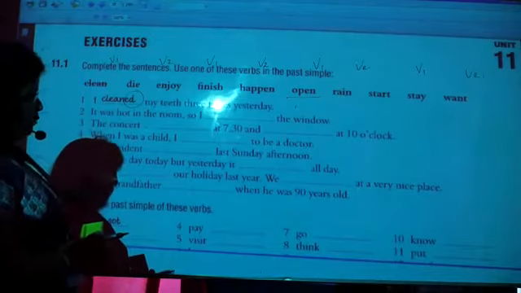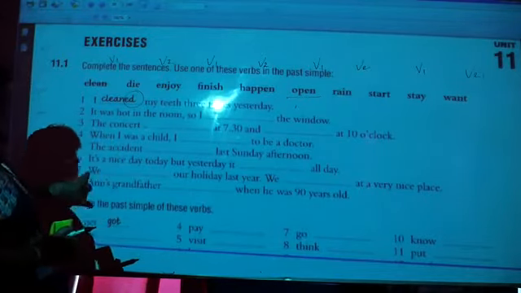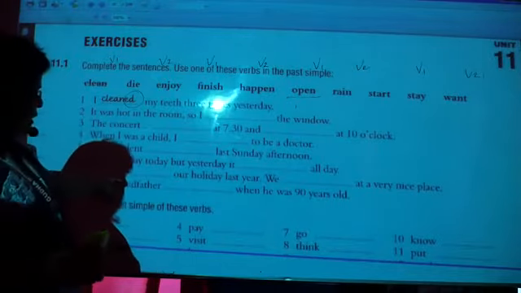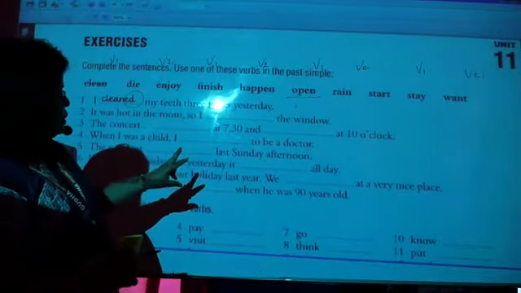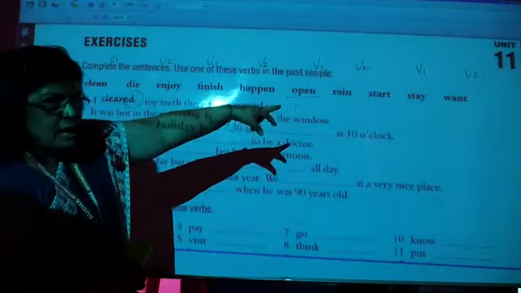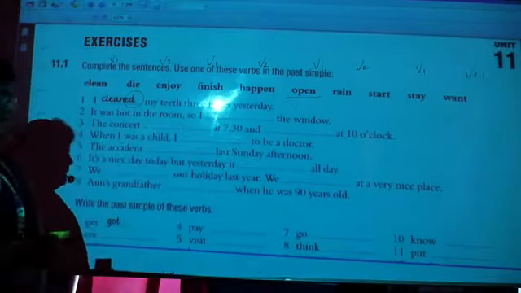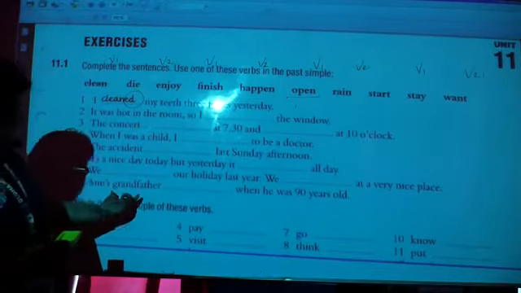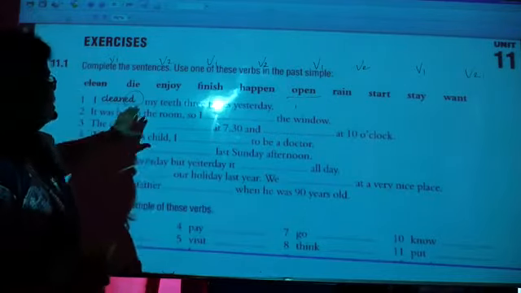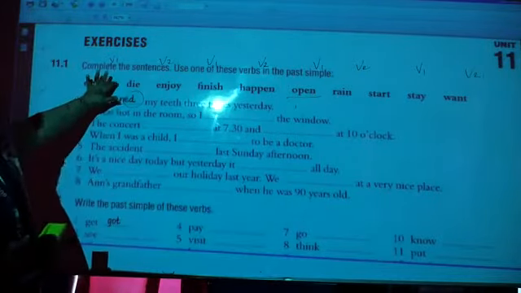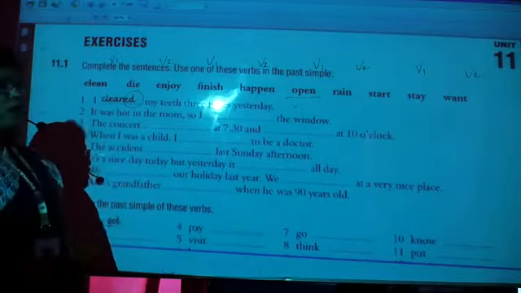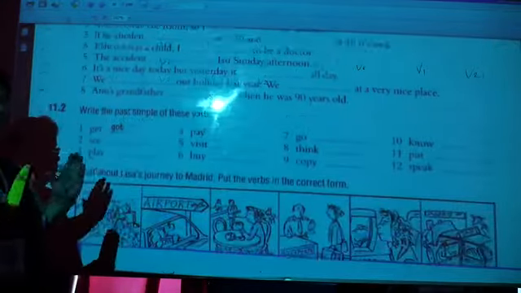Same way, we dash our holiday last year. We enjoyed our holiday last year. We dash at a very nice place. We stayed at a very nice place. Anne's grandfather dashed when he was 90 years old. So Anne's grandfather died when he was 90 years old. Got it?